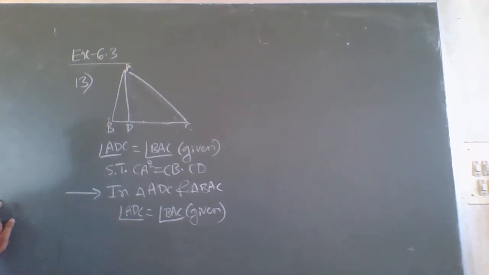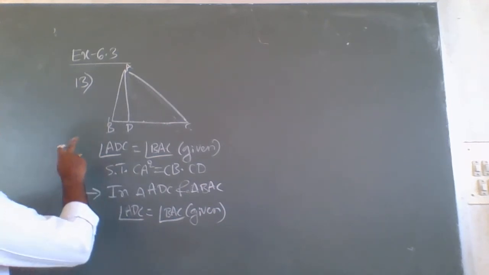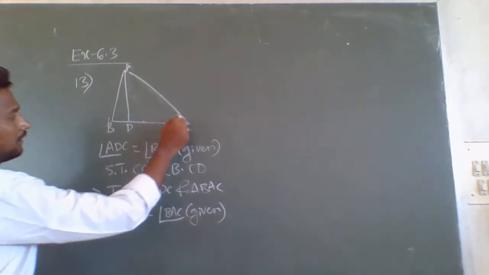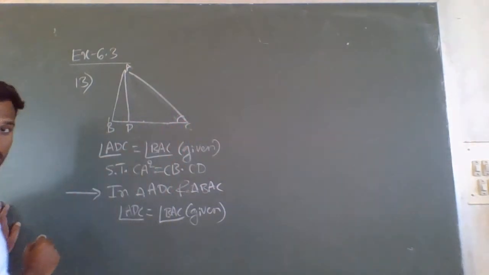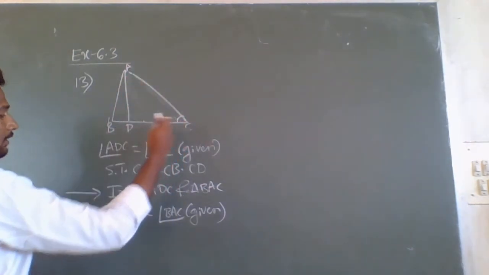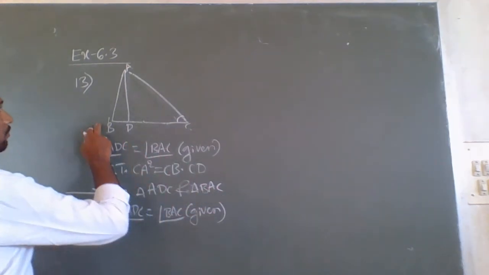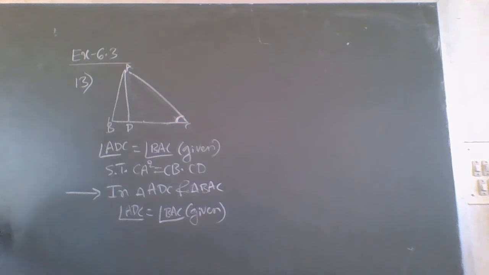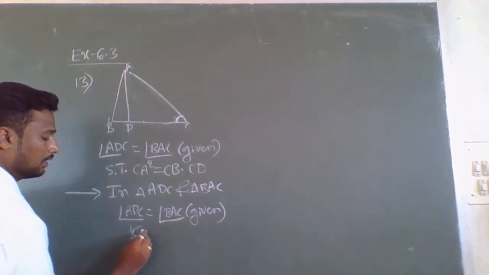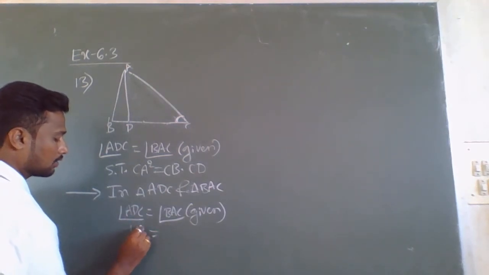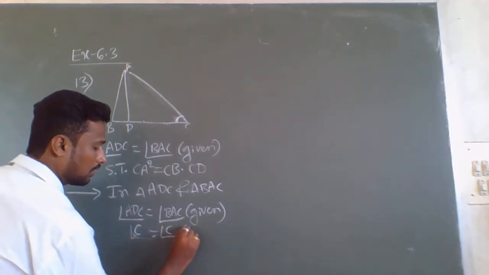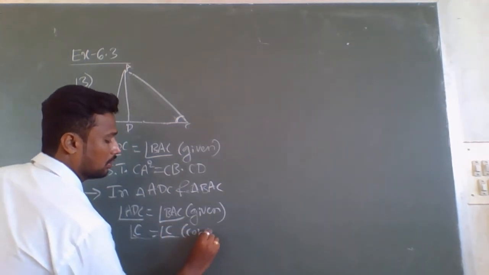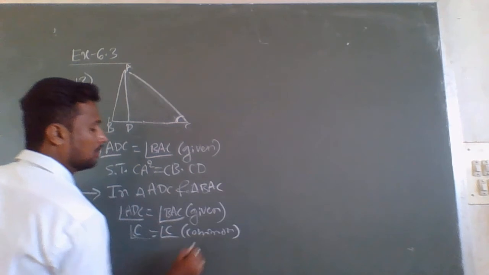And here in triangle ADC, angle C is there, and in triangle BAC also angle C is there. So we can write this angle C is common in both triangles. Angle C is equal to angle C.